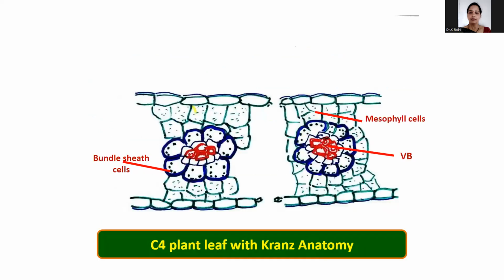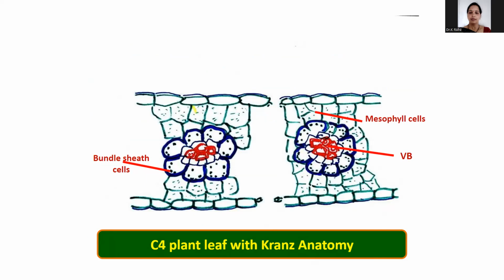This is the C4 plant leaf with Kranz anatomy, which is important from an entrance exam point of view. What is Kranz anatomy? We see particularly large cells around the vascular bundles of the C4 plants. These are called bundle sheath cells, and leaves which have such anatomy are said to have Kranz anatomy.